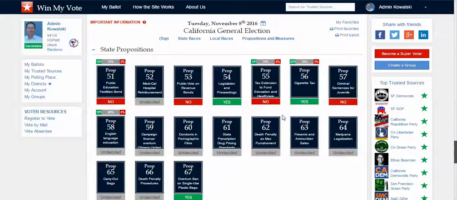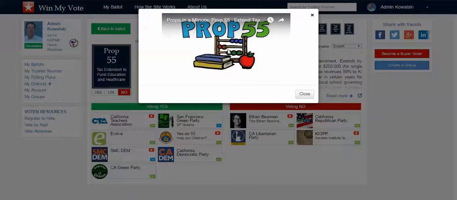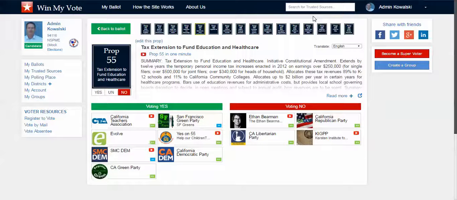And for example, as a voter, I would click on Proposition 55. I could learn a little bit more about it. I could read the actual text. I could see a little 1-minute sort of explainer video. Prop 55 in 1 minute, taxes for education. And then I can see groups and organizations that are voting yes and groups and organizations that are voting no.